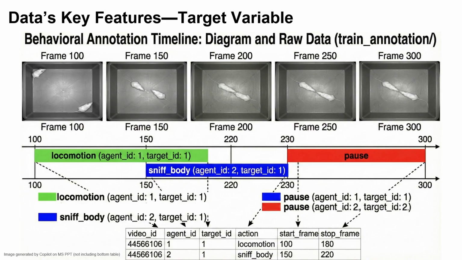At the bottom, you can see the raw annotation format of the Parquet file. Each row encodes one behavior event exactly the way our model must output in the final submission.